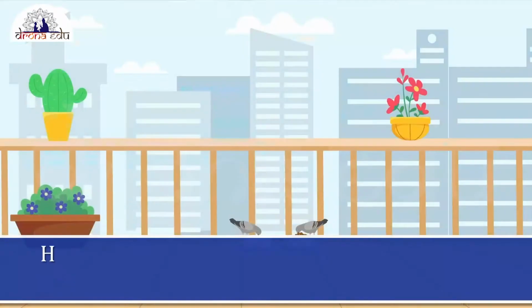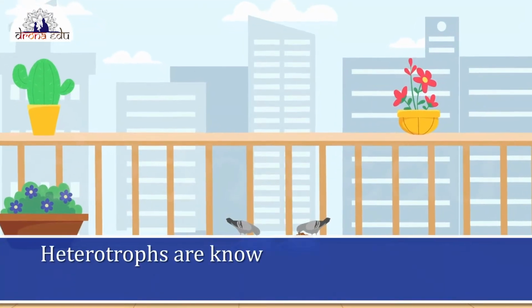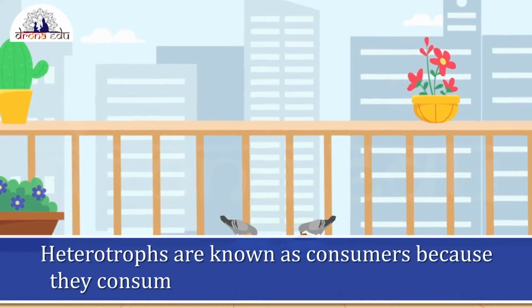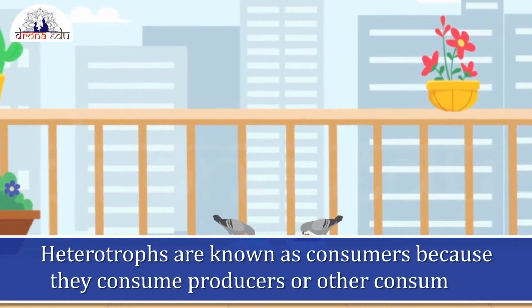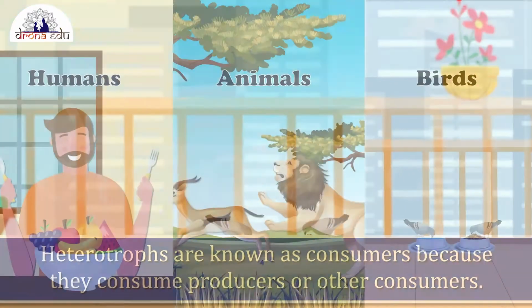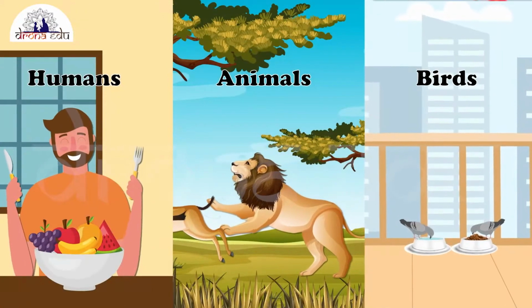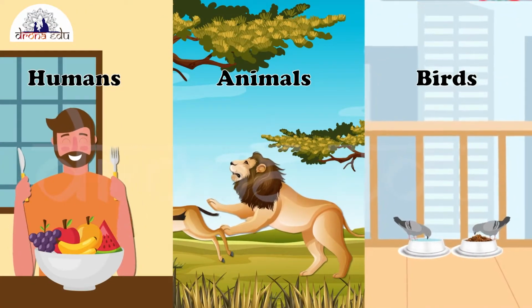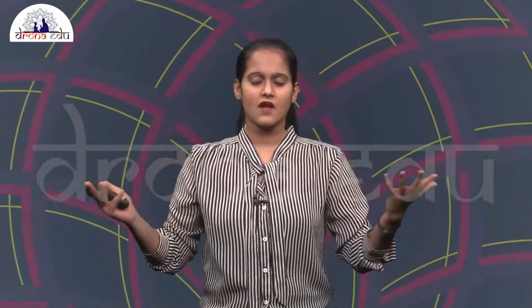So, these heterotrophs are known as the consumers because they consume the producers or other consumers. Humans, animals, and birds are examples of these heterotrophs. These animals are also classified according to the food they eat. As all the animals do not eat the same types of food, they can be classified into different types. So let us see that.